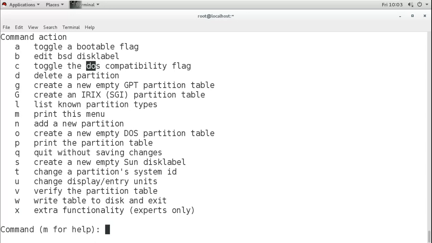Now if you are having a system with a DOS file system and DOS partitioning style, and you want to be compatible with this, then you can enable the flag for compatibility.